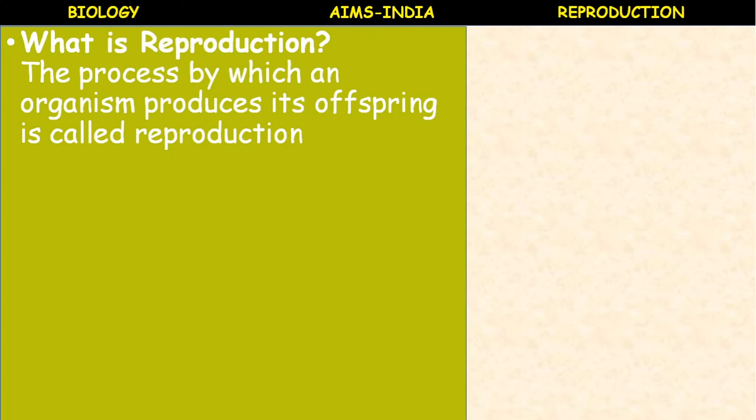What is reproduction? Define in simple terms. The process by which an organism produces its offspring is called reproduction. What is offspring? Offspring is nothing but the daughter, okay, children.